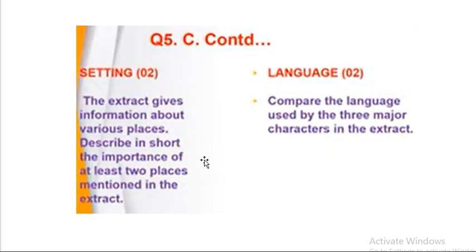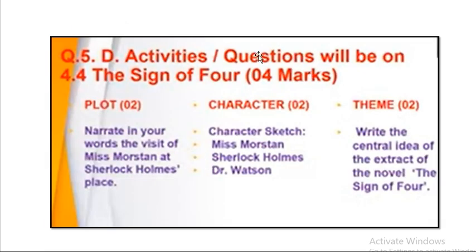Now children, the best way, see the question number 5d, again here The Sign of 4, this novel, 4 marks. Again questions like plot, character, theme, setting and language will be asked. Sample questions like narrate in your own words the visit of Miss Morstan at Sherlock Holmes' place. Then character sketch of Miss Morstan or Sherlock Holmes or Dr. Watson. Write the central idea of the extract of the novel. So in this way the question can be asked.